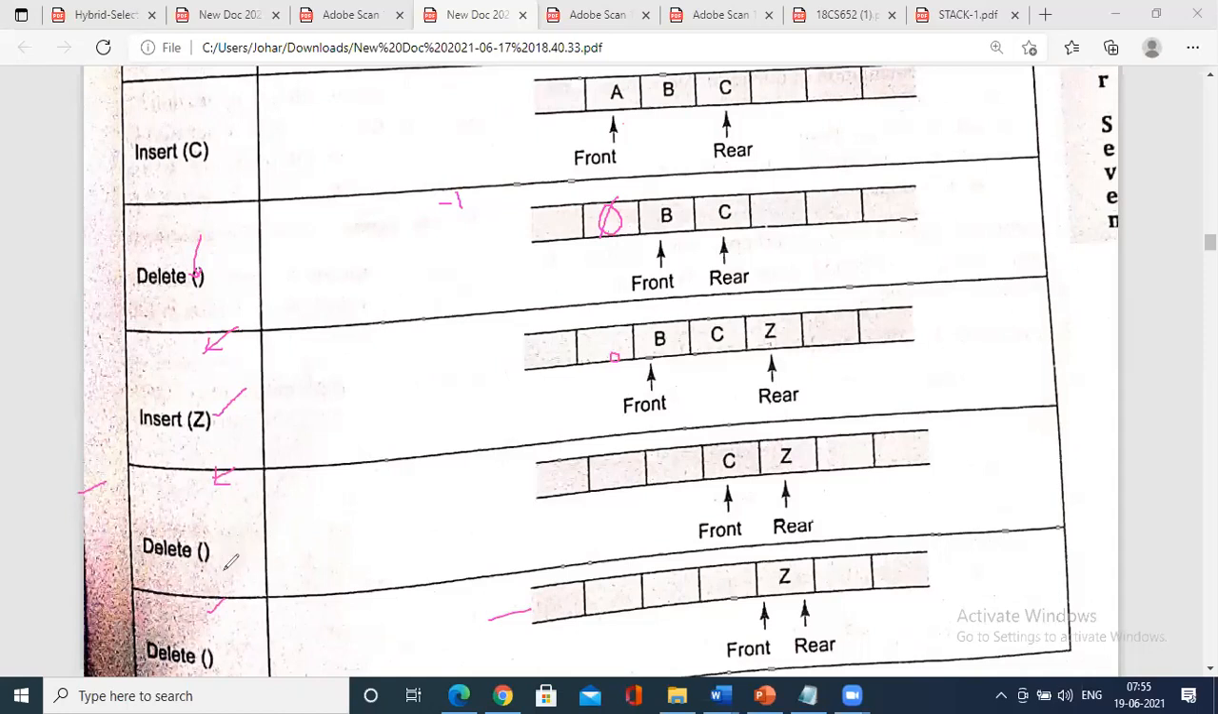Okay, again when you call second delete, which has to be deleted? B has to be deleted. B will be deleted, and the pointer of front will be focused over here. Again you call delete, front and rear will focus on the same. So this situation I showed you, right?